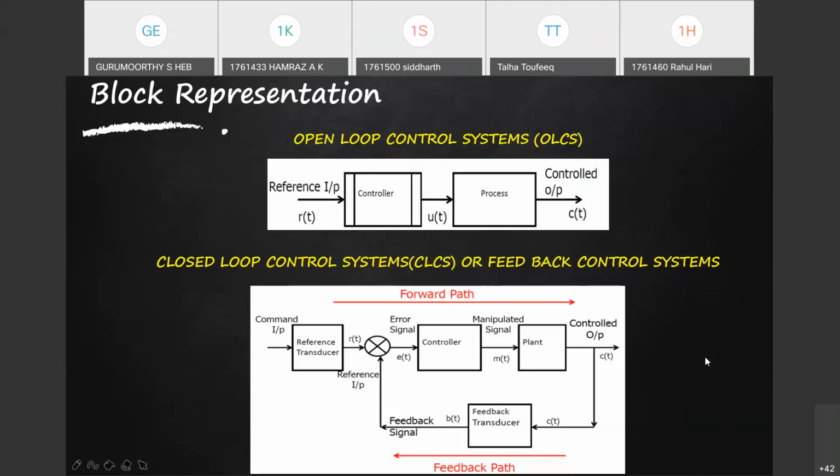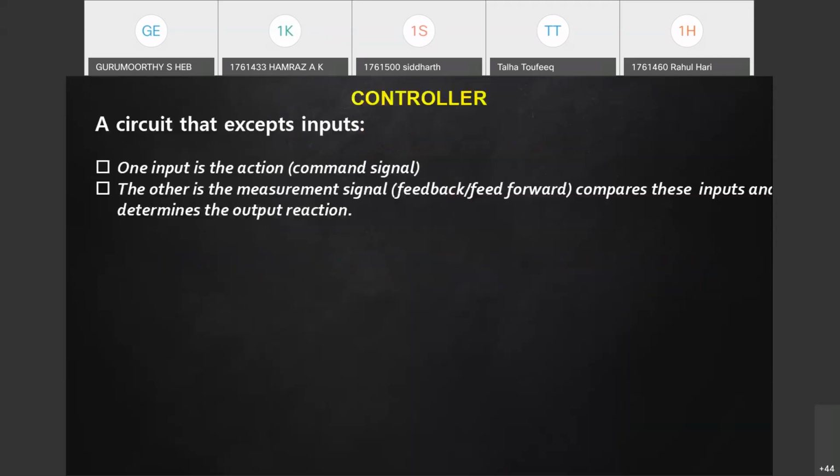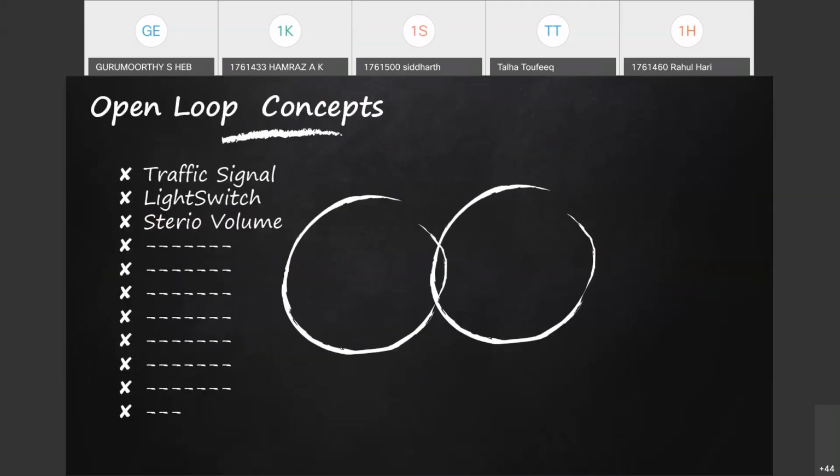This is very well explained, presented through a block diagram, which you can see on the screen, showing the difference between open and closed loop control. This is what I tried to explain in my last class. I was also trying to give you some examples for the open loop system.